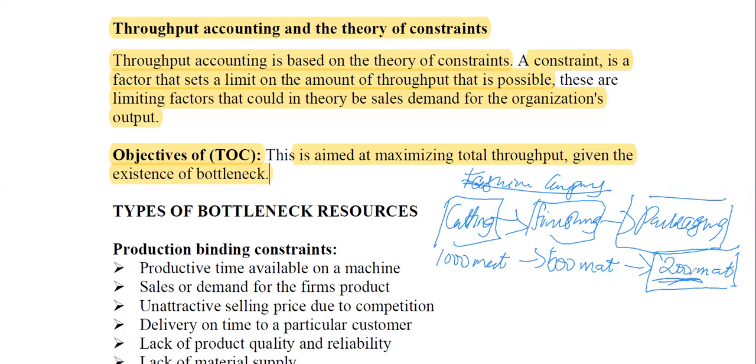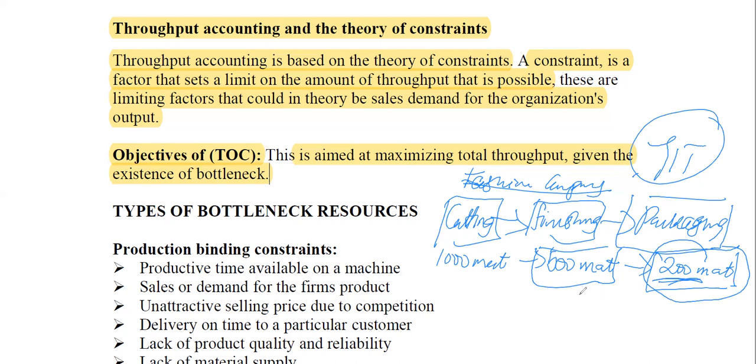You can only do 200 because remember, it's a just-in-time environment, so we don't keep stock. Though this department has the capacity to finish 500 materials, we can't do 500 because the packaging department can only handle 200.